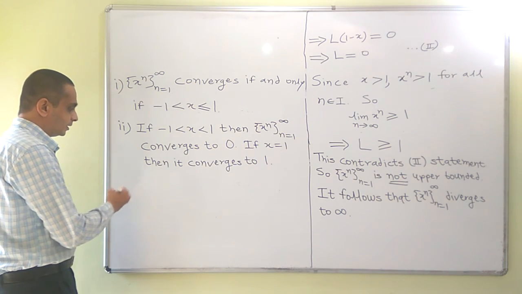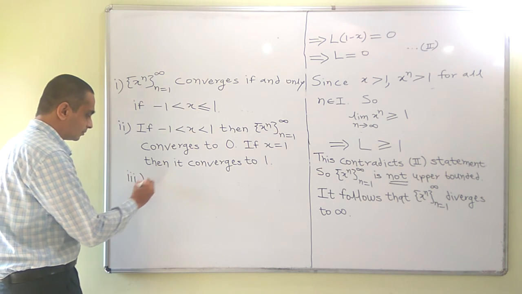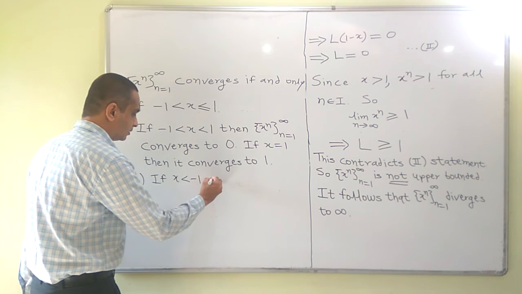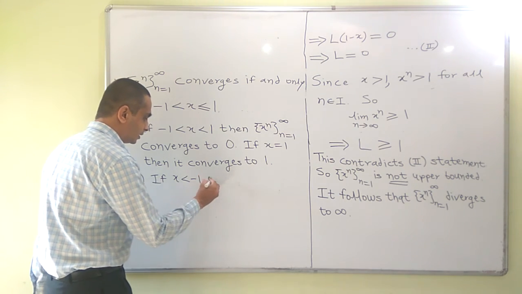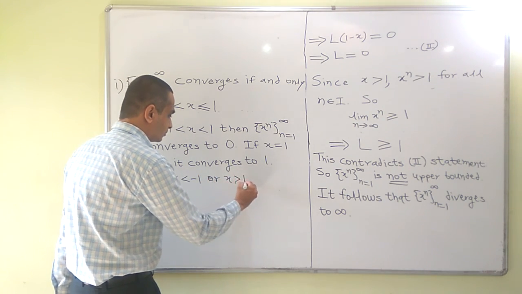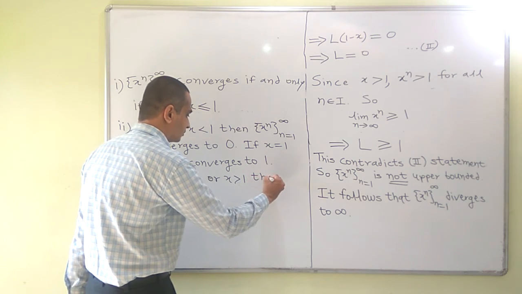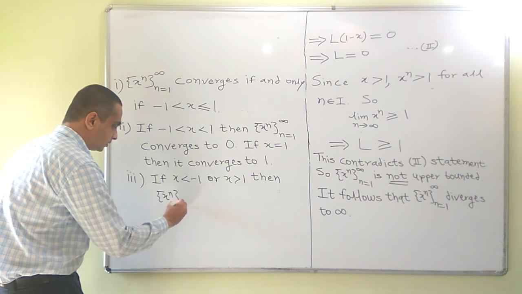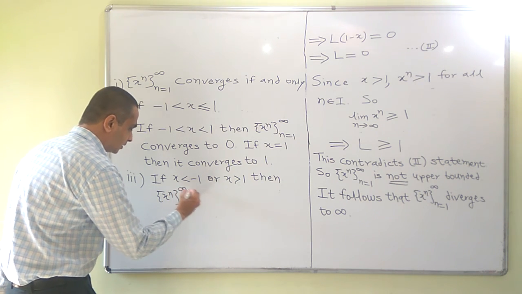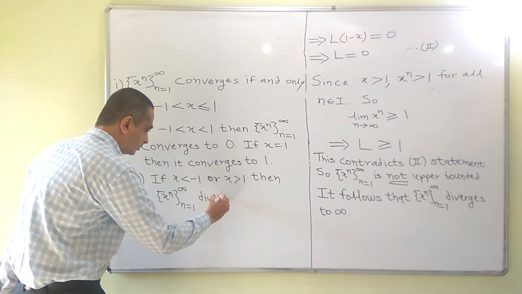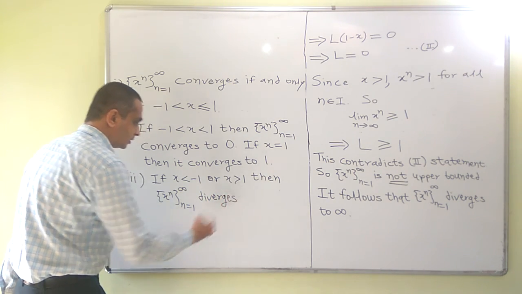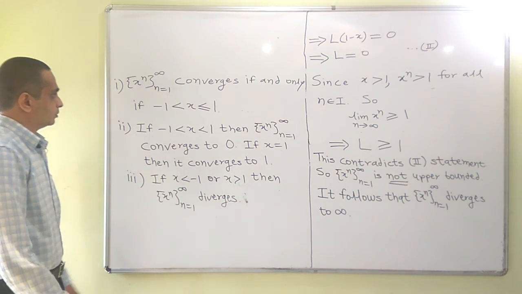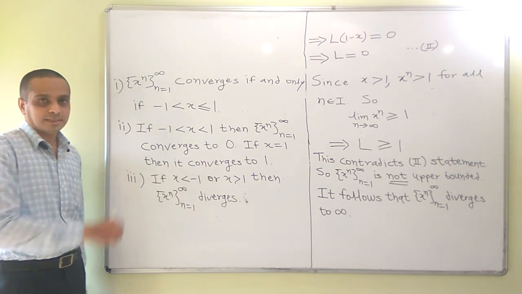And finally, if x is less than -1 or x is greater than 1, then it diverges. Then x raised to n diverges either to -infinity or +infinity. Diverges, that is sufficient. So if you remember these three results,